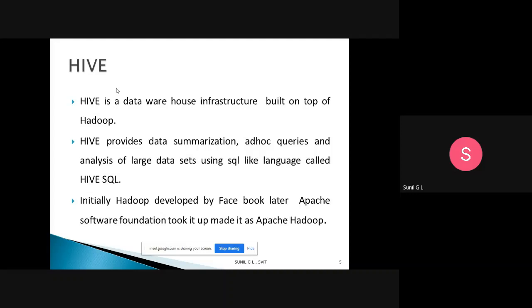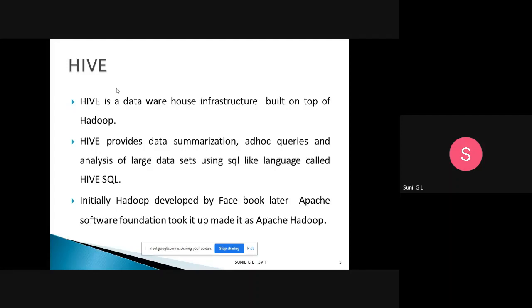Initially Hadoop was developed by Facebook. Later the Apache Software Foundation took it up and made it Apache Hadoop. Why Facebook? In Facebook we put messages, comments, images, and videos, all those things, and those are all unstructured data.